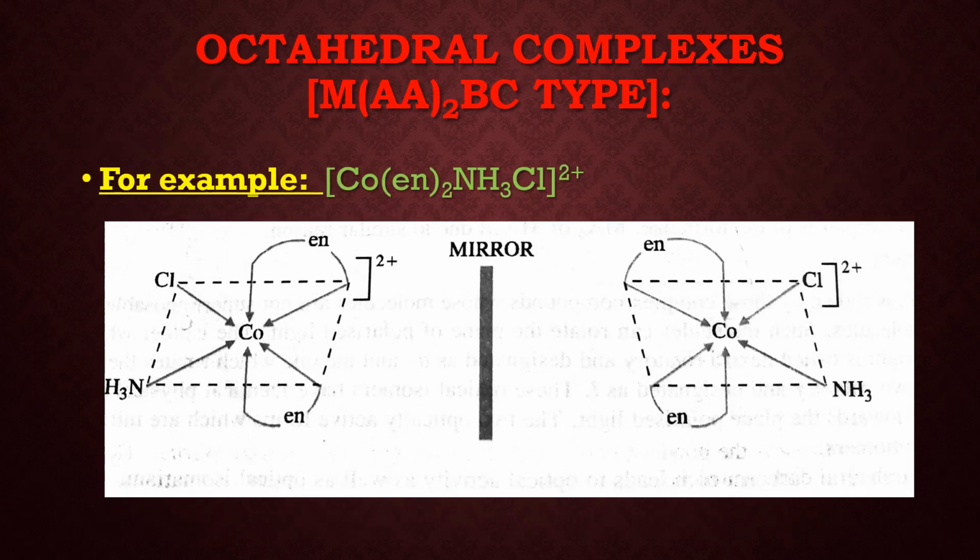Now the next is M(AA)2BC type. An example is [Co(en)2NH3Cl]. Here you can see that both are mirror images and they are not superimposed on each other. Hence they are optical isomers of each other. One is dextro and the other is levo.